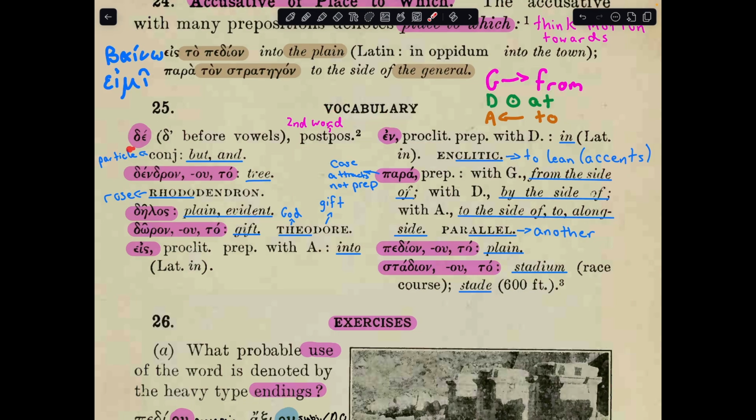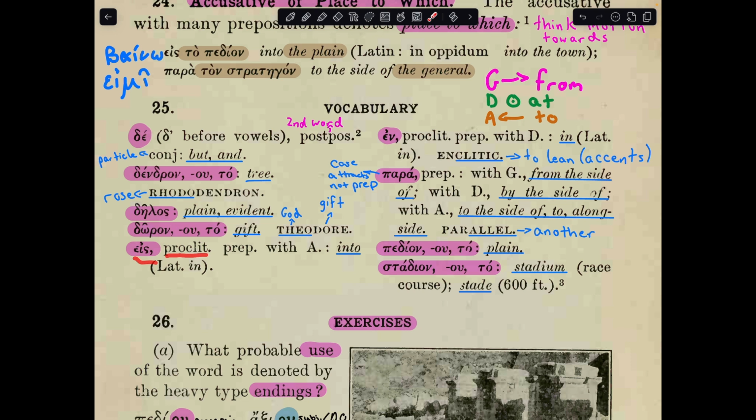25. Vocabulary. De, which is probably the most common word in ancient Greek, it contracts to d' when there are vowels in front of it. This is a postpositive word, meaning that it's almost always going to be the second word in the clause or sentence. It's a particle, but it's also a conjunction, and it means but or and, but most times it's not going to be translated because it's not a real word. Dendron, to, tree. As an example of etymology, they give you rhododendron, meaning rose tree. Delos, plain, evident. After delos, you should probably expect a dative, and it's clear to, and then a person. Doron, to, gift. As etymology, it gives you Theodore, meaning a gift from God.